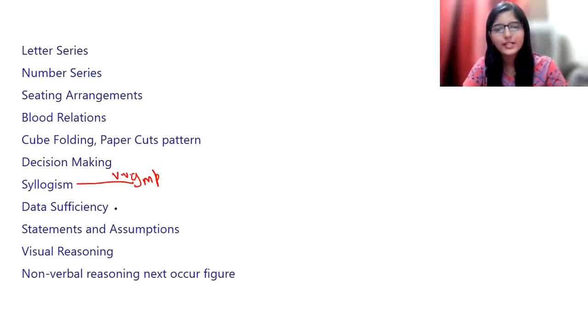Next, we have data sufficiency and statements and assumptions. These are very, very important topics. After syllogism, you have to put focus on these topics. You have to do proper study by analyzing the topics and the level.